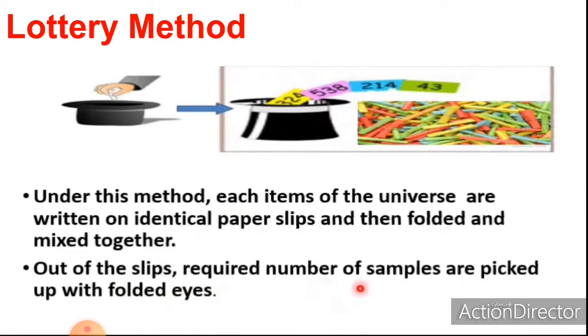folded and mixed together. So a list of the population is prepared and each item of the universe is written on identical paper slips and then folded and mixed together. Out of the slips, the required number of samples are picked up blindfolded. So from these mixed and folded slips, the required number of samples are picked up.